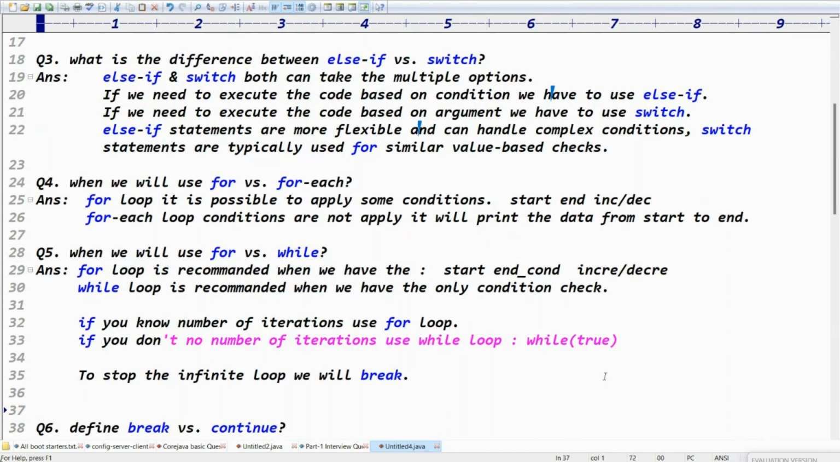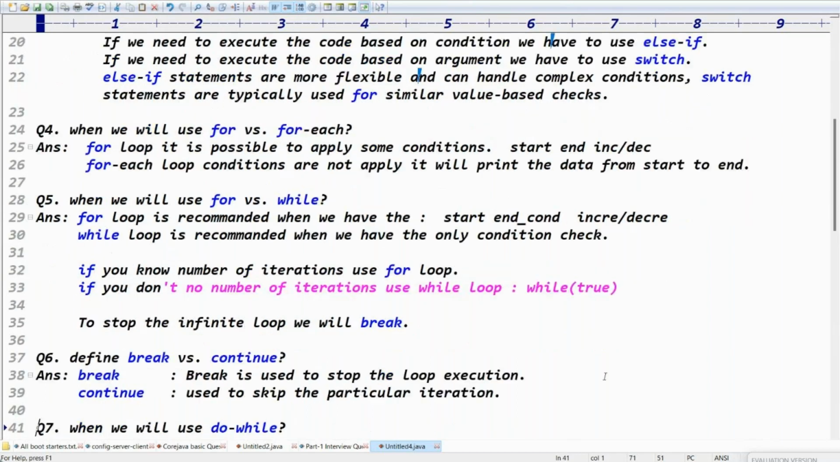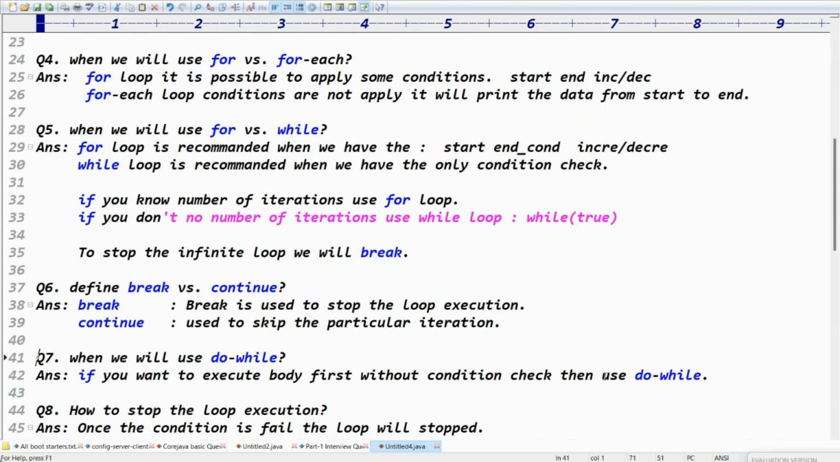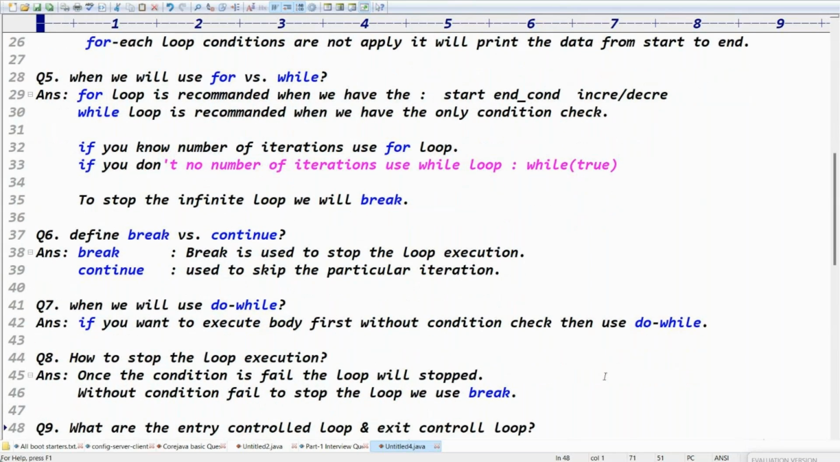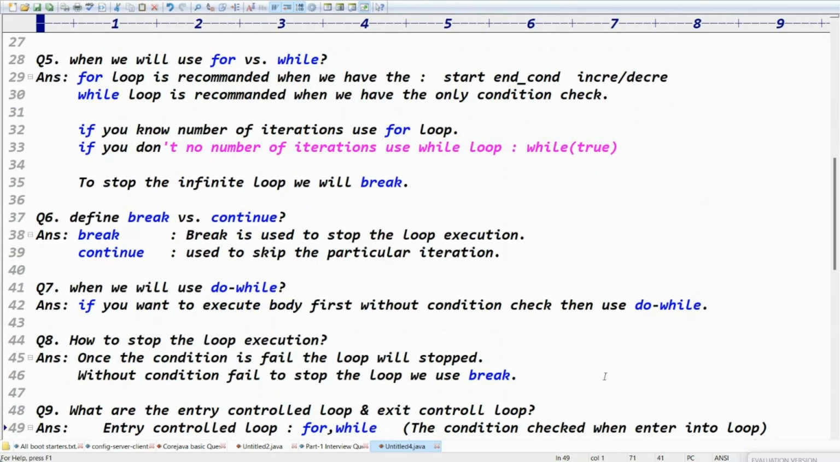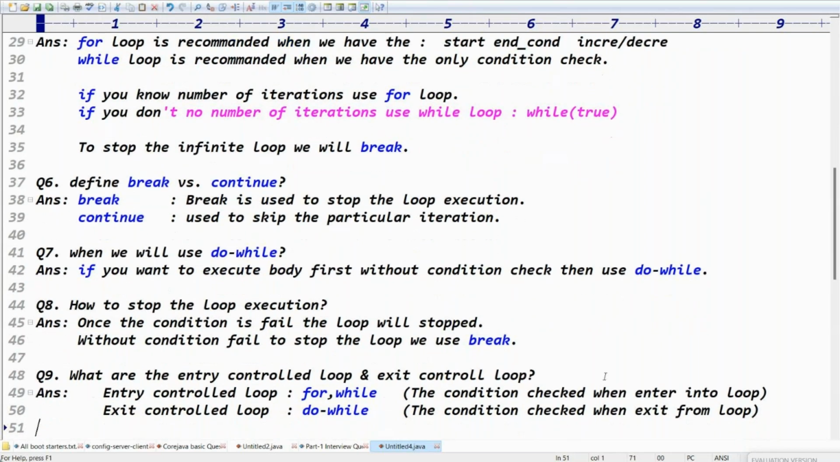Sixth question, break versus continue. Break is used to stop the loop, continue is used to skip the further iteration. When we use the do while, if you want to execute the body once without condition check, how do we stop the loop execution? Once the condition fails, it stops; otherwise, you can use the break statement. What are the entry control loops? For loop and while loop are entry control. Do while is exit control.